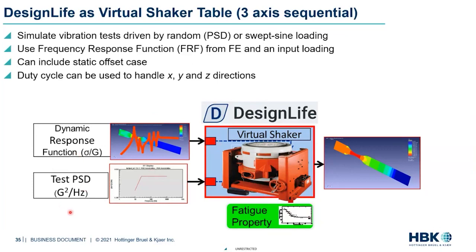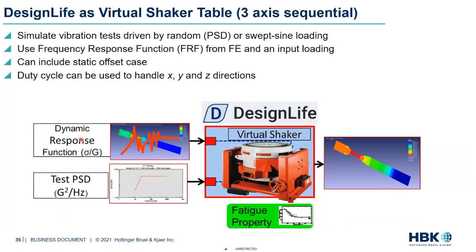And then we have the test PSD, which is G squared per hertz. So one has to be careful here that the units have to exactly match. So if your test PSD is in G squared per hertz, you have to ensure it is unit excitation in Gs in your ANSYS or your Abaqus packages.